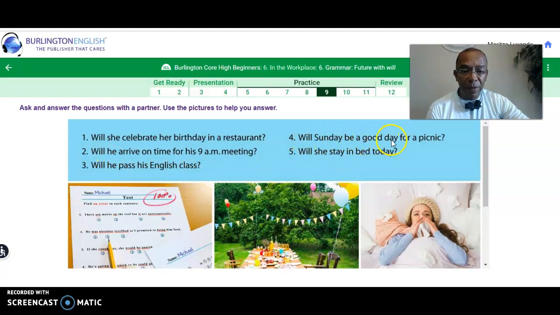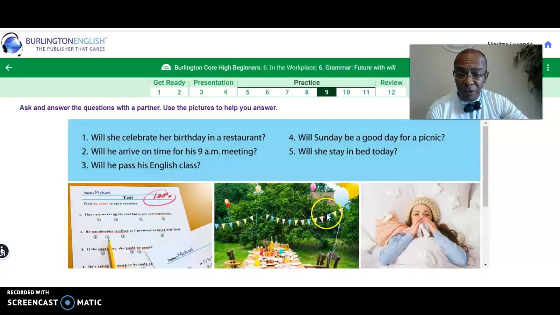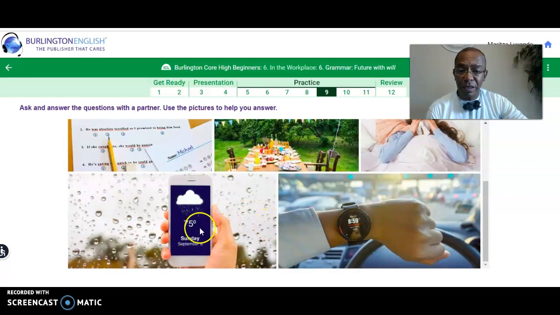Will Sunday be a good day for a picnic? Let's look. This is Sunday, huh? What does it look like? Looks like it's raining. So, according to the picture, Sunday won't be a good day for a picnic because it's